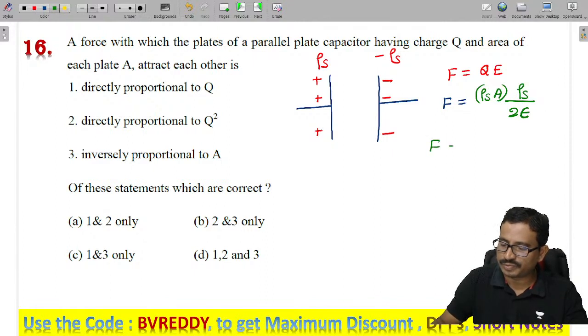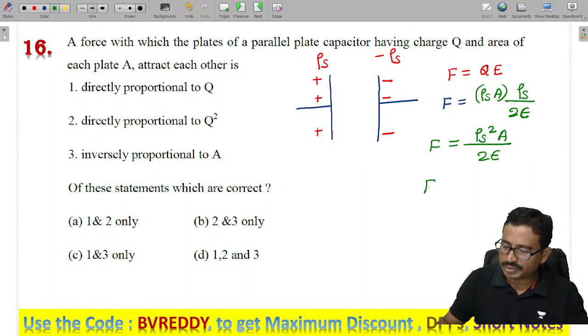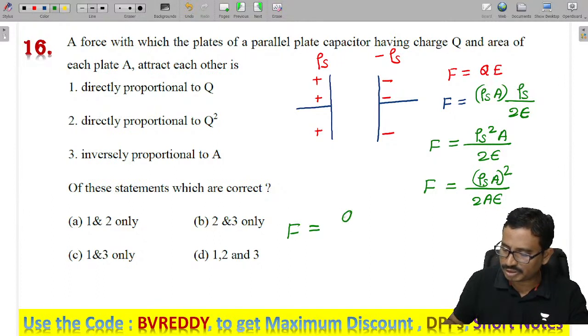So the force is rho s square A by 2 epsilon. Now multiplying and dividing with A, it becomes 2A epsilon. Then the force becomes rho s into A, which is nothing but Q square by 2A epsilon.